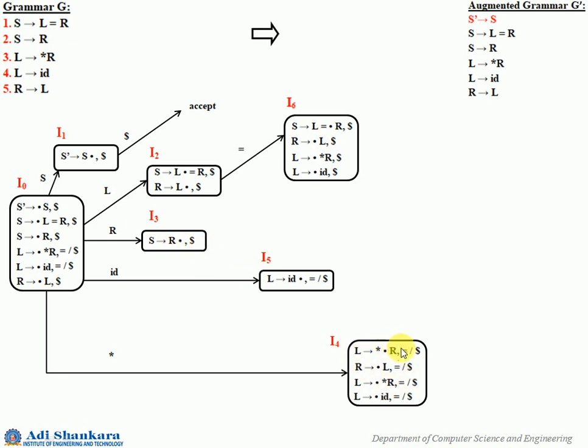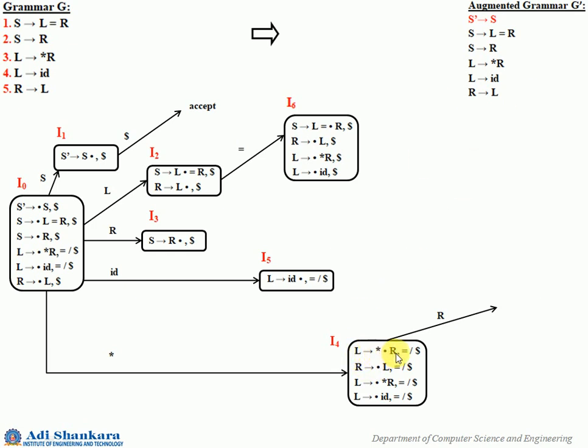I4 you have transitions possible, that is you can have R, L, star and ID. So let us consider in that order. So after R, what will you get?